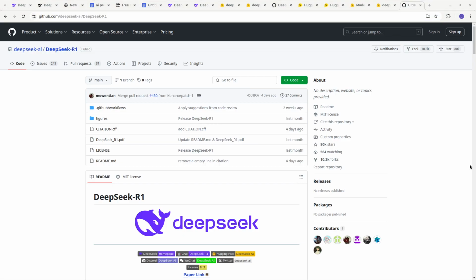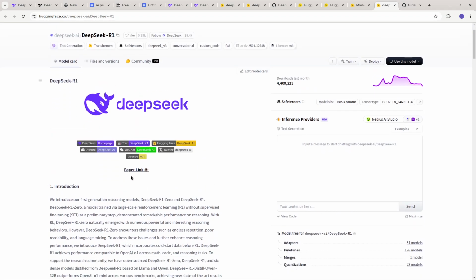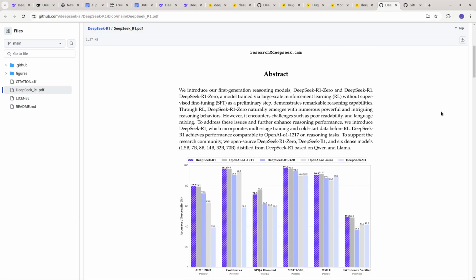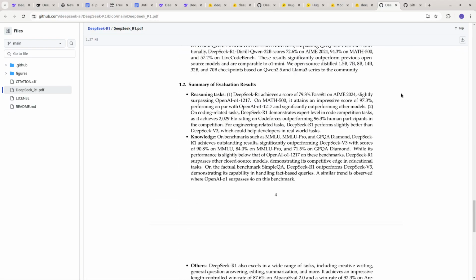Okay, and this is one of their GitHub repositories for DeepSeek-R1, and R1 is one of their top models. So they give away a lot of the code for free, which is amazing. And again, you can go to Hugging Face, and you can also download, I think, maybe some of the data. You can download the actual AI model. You can download the code. And they actually give away some of the research for free, which is incredible. So if you really want to read the paper, you can read the paper.